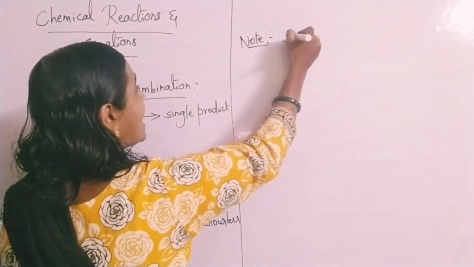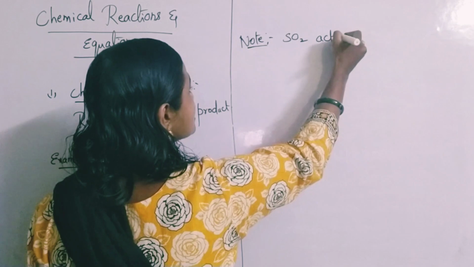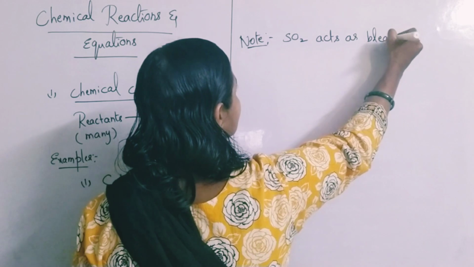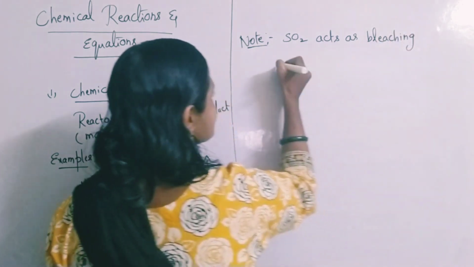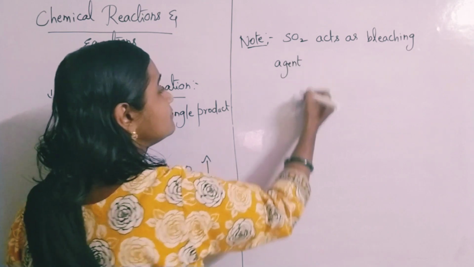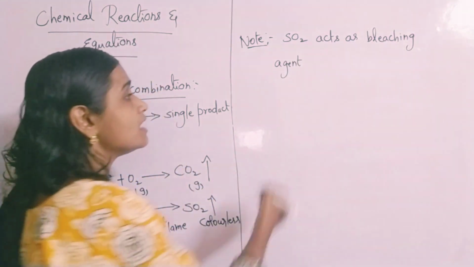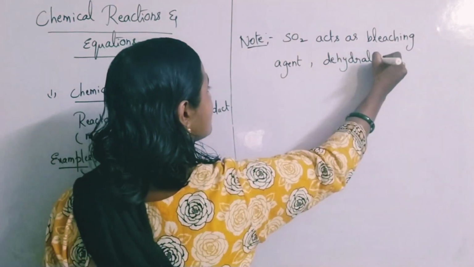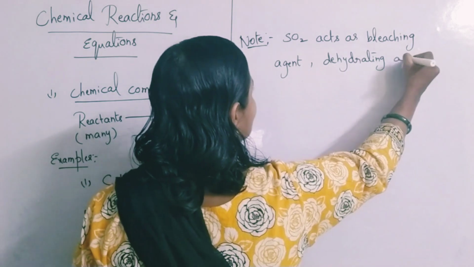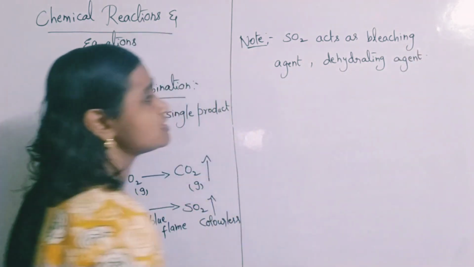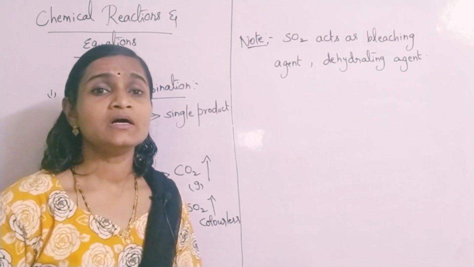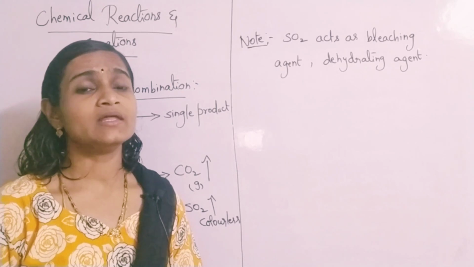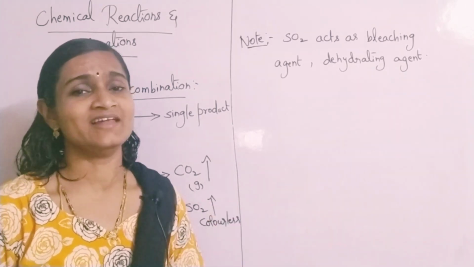Sulfur dioxide acts as a very good bleaching agent, or you can even call it a dehydrating agent. So what does it mean? Dehydrating agent or bleaching agent means what? If any vegetable coloring matter is exposed to sulfur dioxide, that vegetable coloring matter becomes colorless.